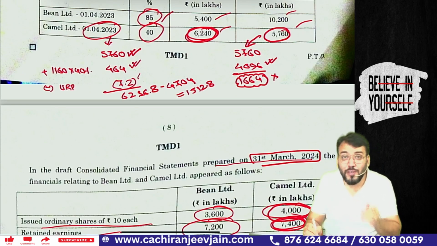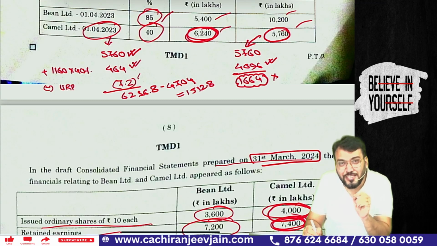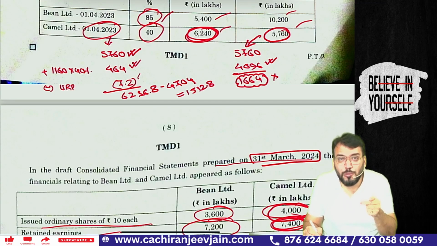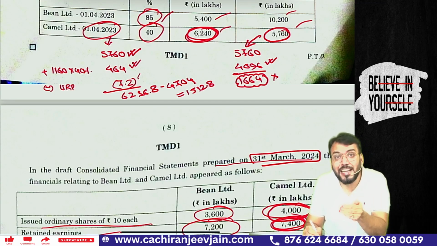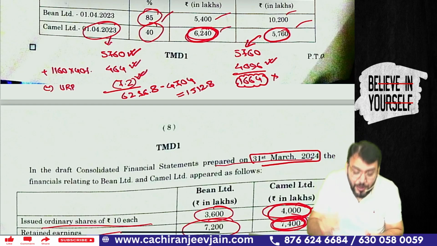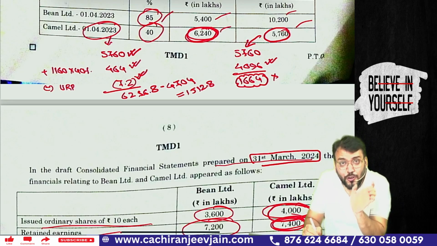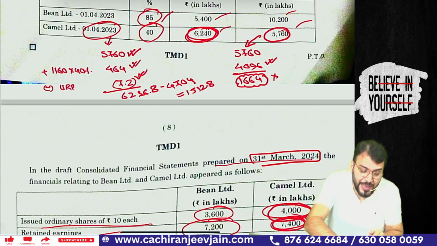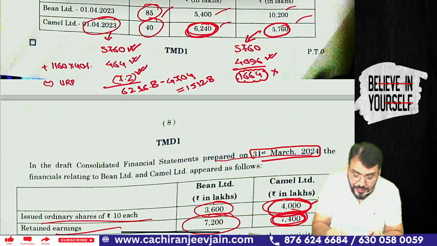Whenever there is a downstream transaction, what is the journal entry as per Ind AS 28 for elimination of that unrealized profit? I have said that it will be deducted from the cost price of investment when we have done Ind AS 28. If you remember, I hope you remember. The journal entry will be retained earning account debit to investment. So investment is reduced by 7.2. So what is the carrying amount of investment as per Ind AS 28? It becomes 5760 plus 464 minus 7.2, which is 6216.8.